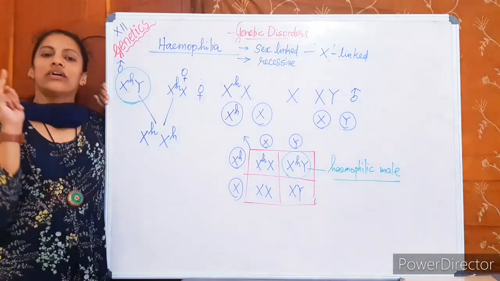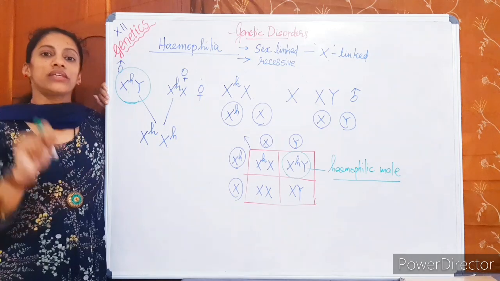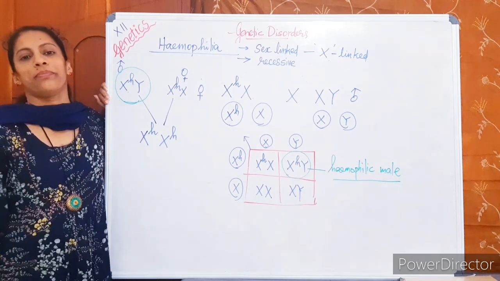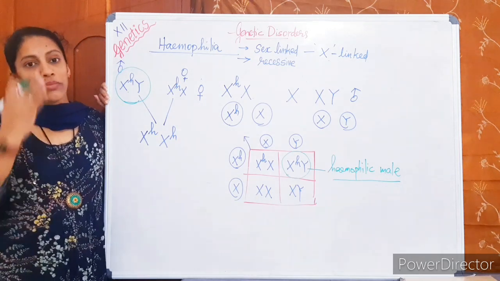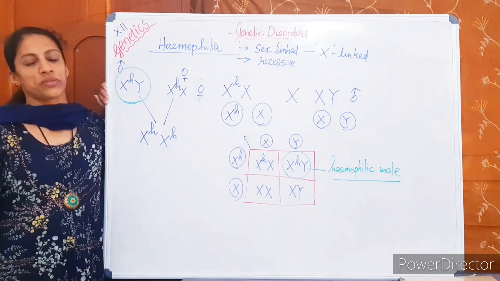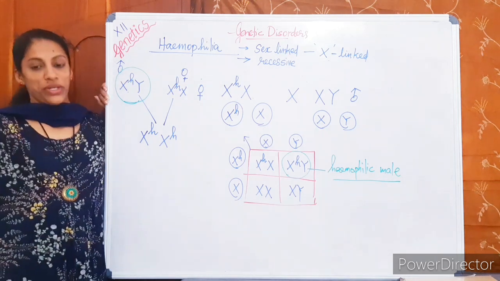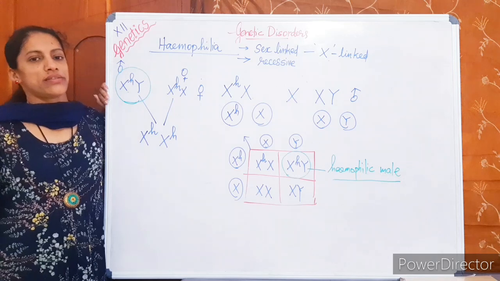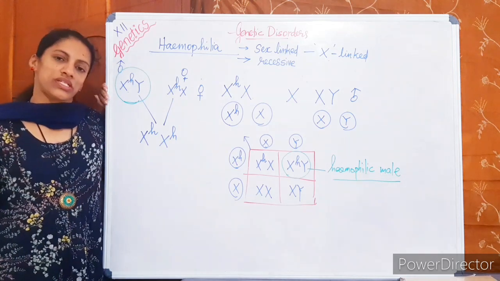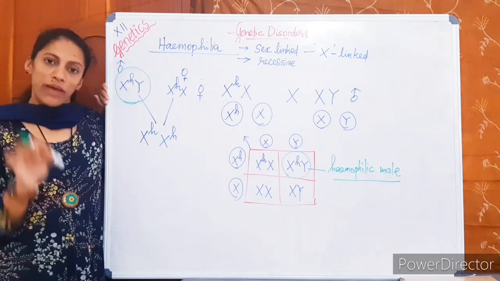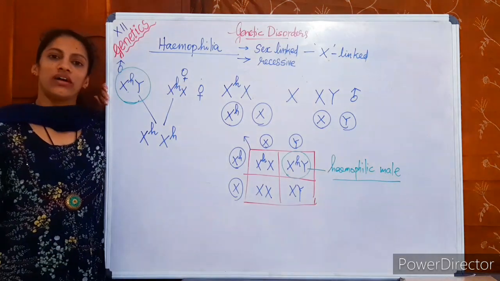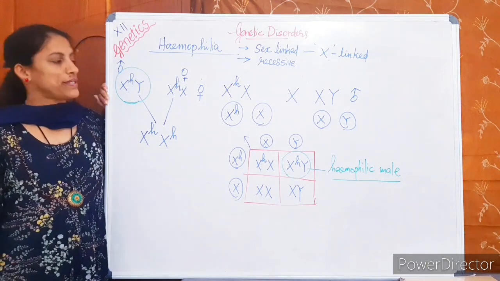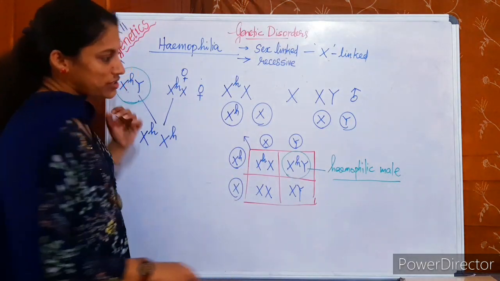And if you want, just Google and see the Queen Victoria family pedigree. You will wonder at seeing the carriers and infected persons. It's a very big family pedigree. Just Google and see the picture representation of the Queen Victoria family pedigree for hemophilia. Okay. So, any doubt regarding this?